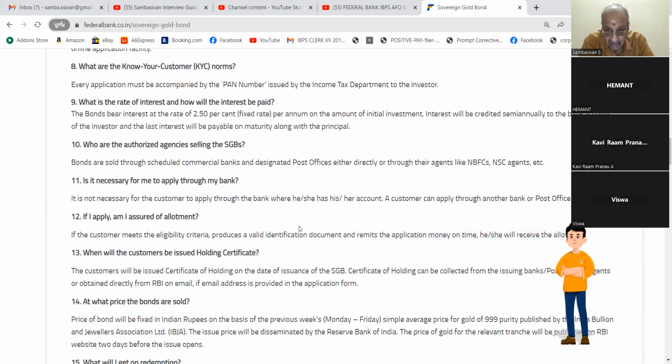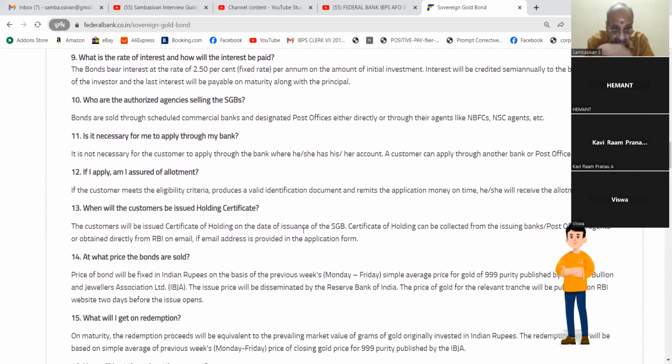A customer can apply through another bank or post office. 12. If I apply, am I assured of allotment? If the customer meets the eligibility criteria, produces a valid identification document, and remits the application money on time, he or she will receive the allotment.